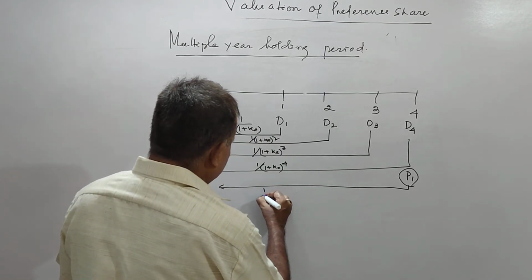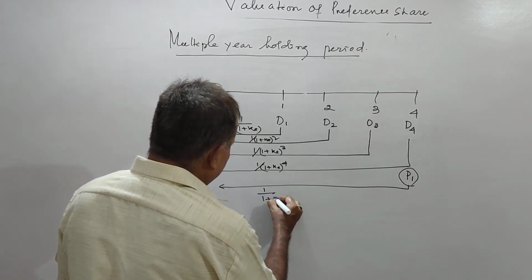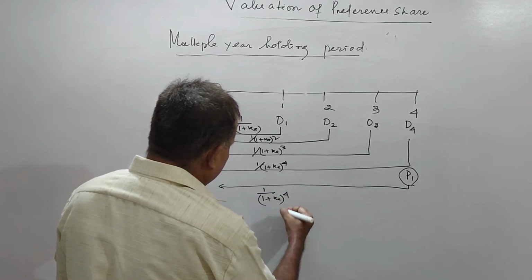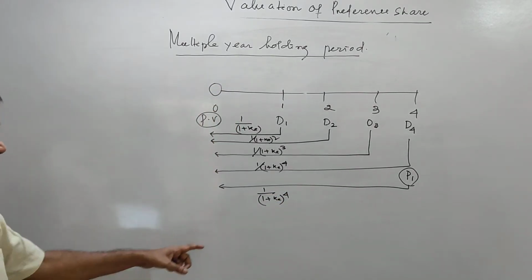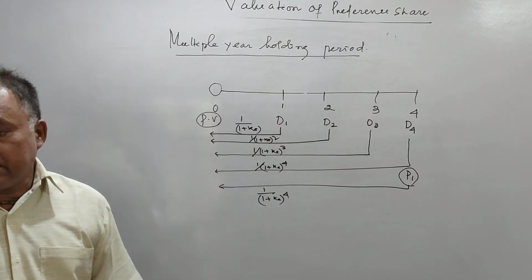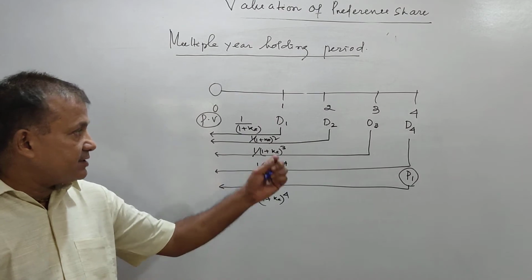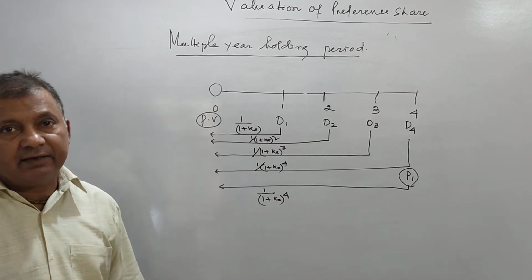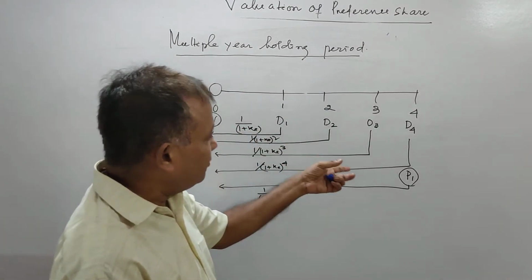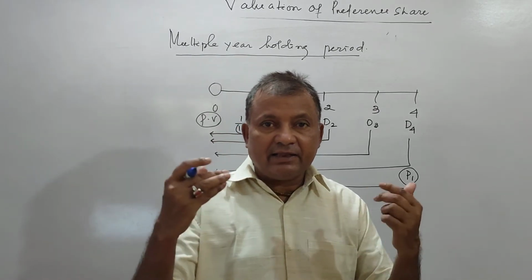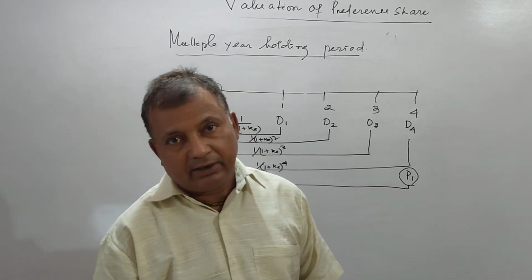This is also 1 divided by 1 plus KE to the power 4. This will also be 4, because at the end of fourth year the investor is selling the preference share. So he is holding for 4 years and selling at the end of fourth year.